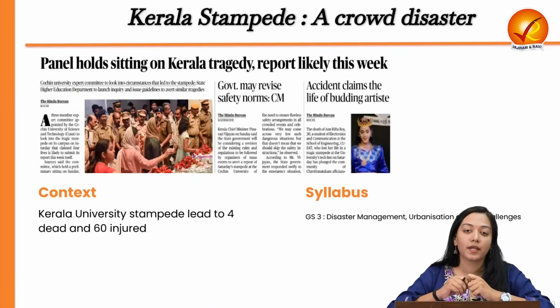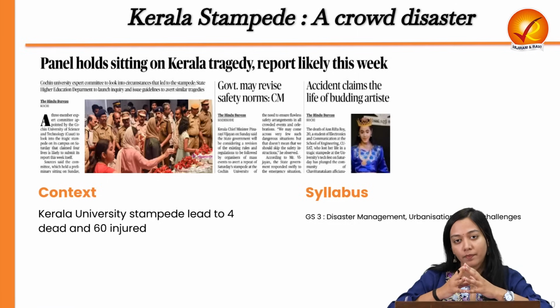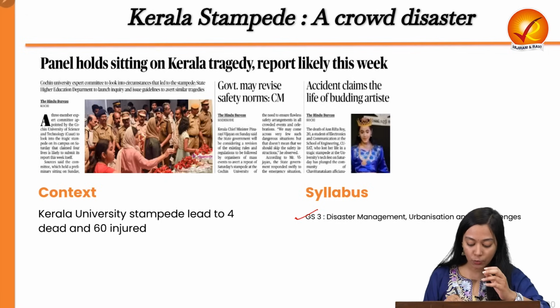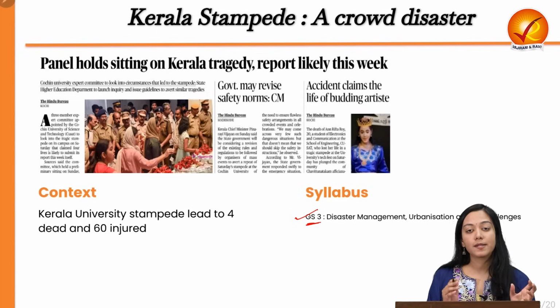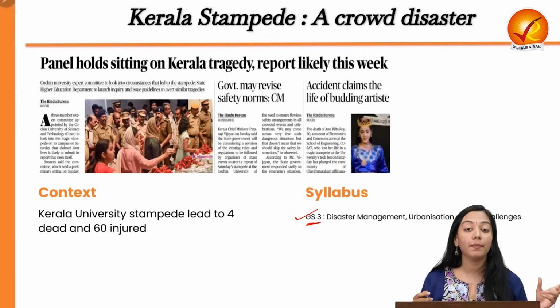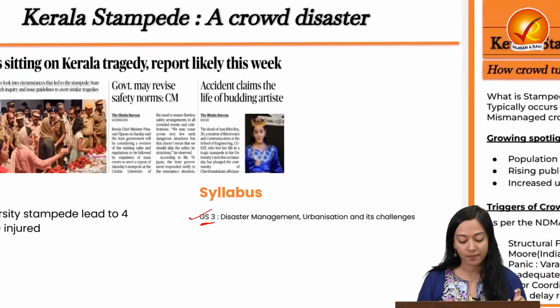So the first topic is about a crowd disaster, also known as a stampede, which has recently taken place in Cochin University of Kerala, which has led to injury of many and even the death of 4. This is a very unfortunate event which needs special attention. This is also important for us, the UPSC aspirants, because from the GS3 point of view, we'll be asked about disaster management, and this kind of disaster is one among the man-made disasters. So we have to read about this and the mitigation strategies.